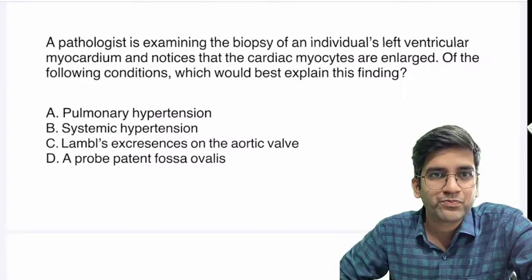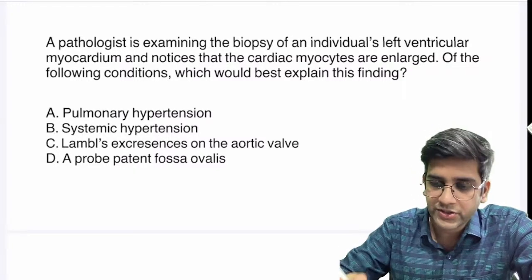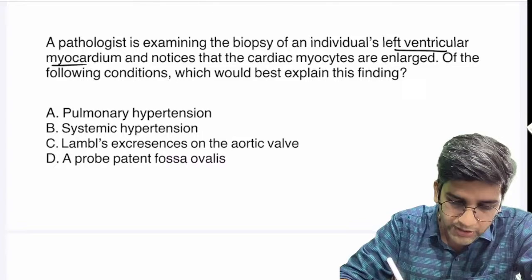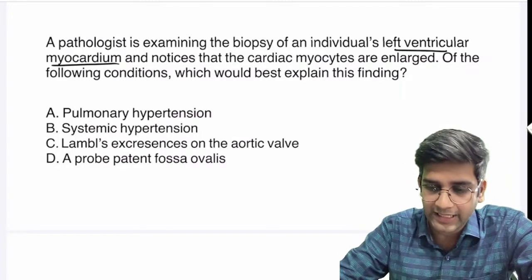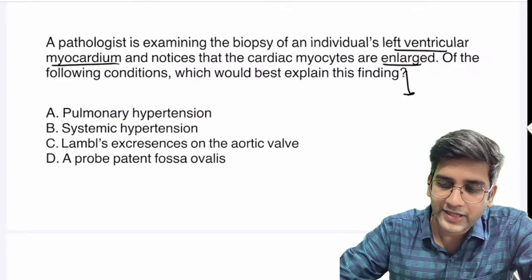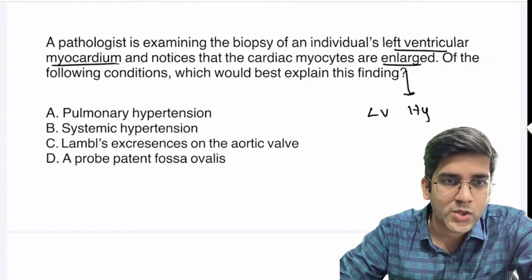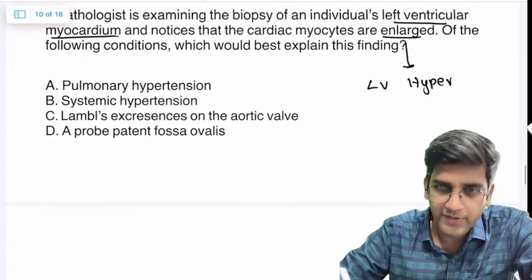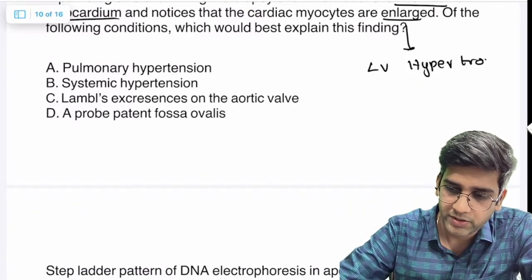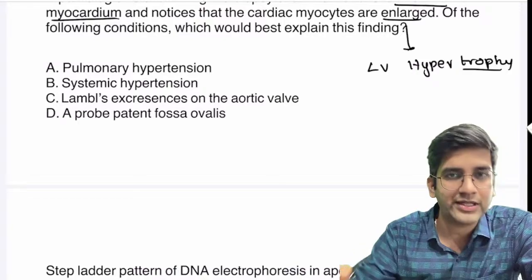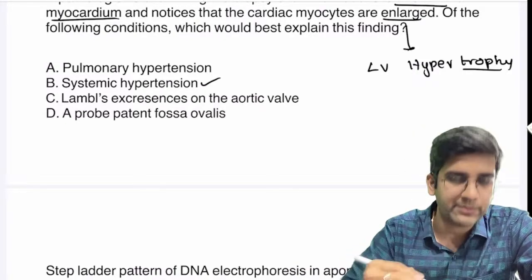I'll read the question. A pathologist is examining a biopsy of an individual's left ventricular myocardium and notices cardiac myocytes are enlarged. In other words, it translates to left ventricular hyperplasia or hypertrophy. What do you think will happen here? It'll cause hypertrophy, right? Perfect. So hypertrophy of the left ventricle is there, and obviously one of the commonest answers is systemic hypertension.